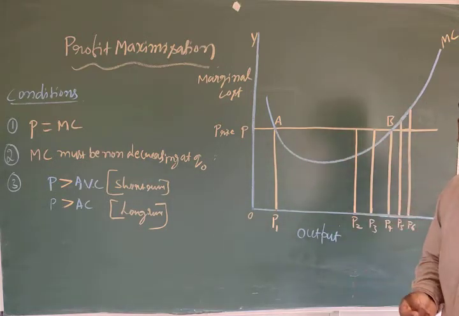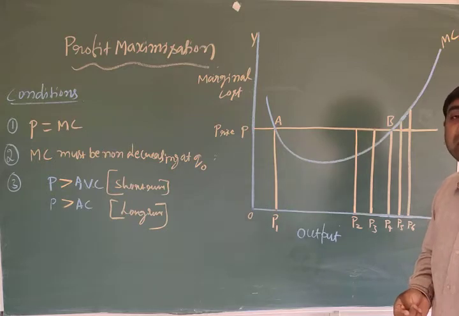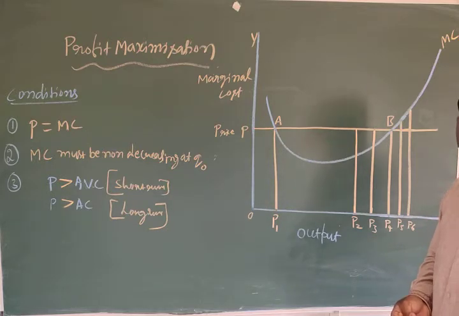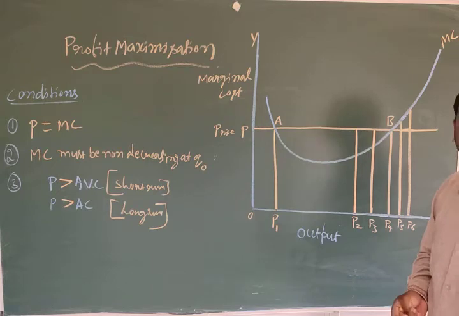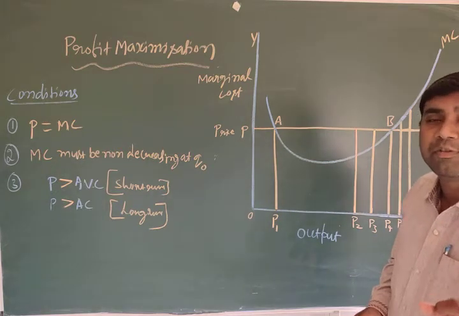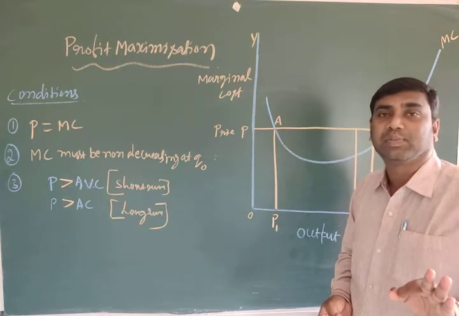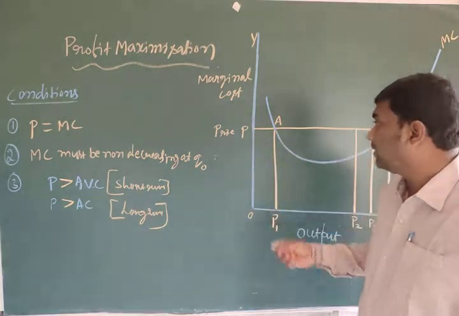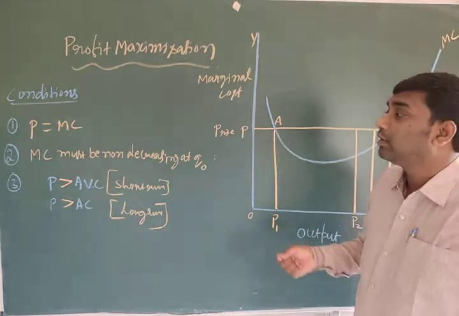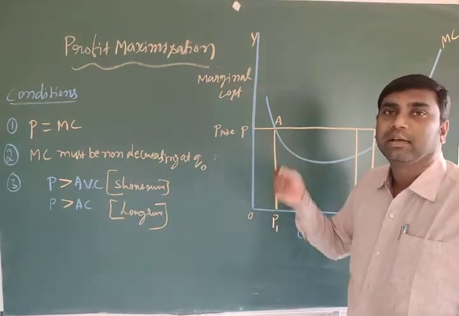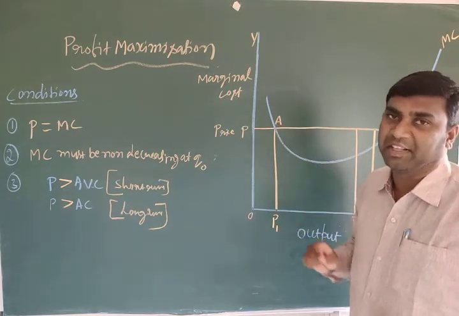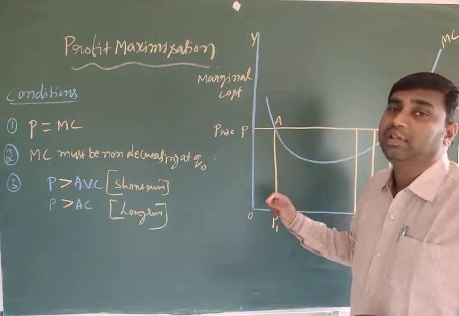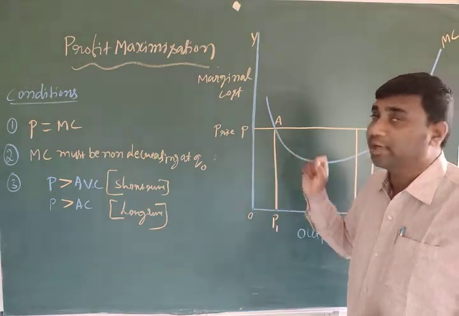In previous classes we discussed the perfect competitive market. Under the perfect competitive market, price should be equal to average revenue and also marginal revenue. P equals AR and MR. A perfect competitive market has a large number of buyers and sellers selling a homogeneous product at a uniform price. So here you have to understand at which point the firm will get the higher level of profit, or profit maximization, and which is the perfect point we have to identify.